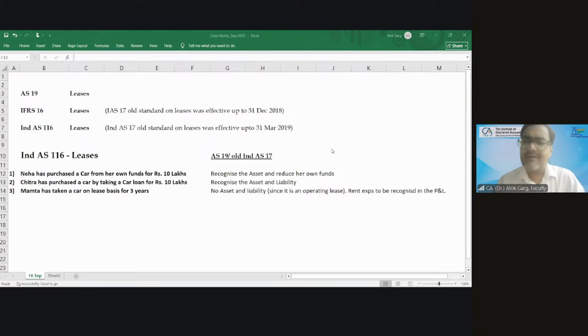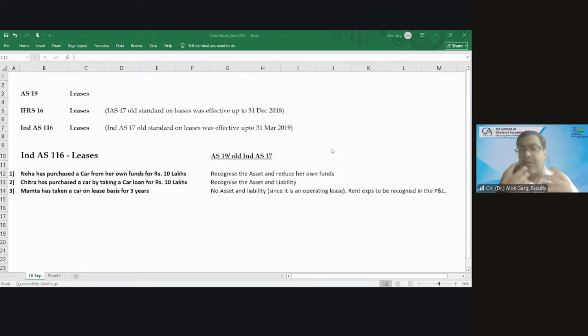So they found that if a company is buying an asset by taking a loan, and if the company will not repay the loan, the bank has all the right to repurchase the asset. Yes or no? Yes, sir. For example, in a home loan, you are depositing the original registry paper of the flat or of the land to the bank. If you default in paying an EMI, the bank will forfeit, the bank will repurchase your asset.